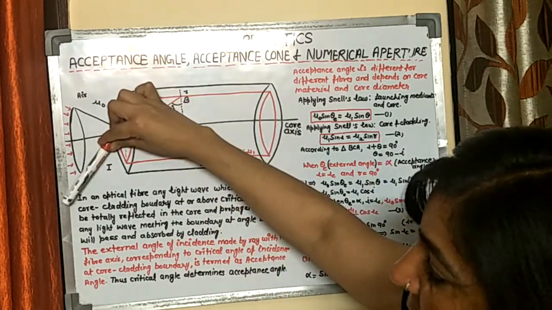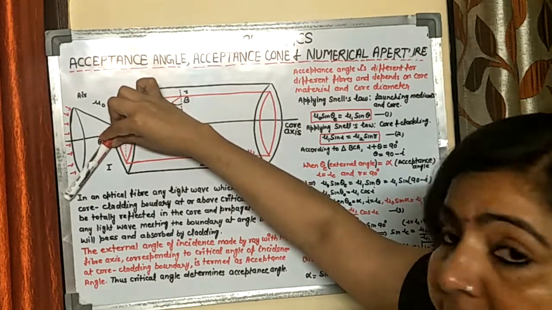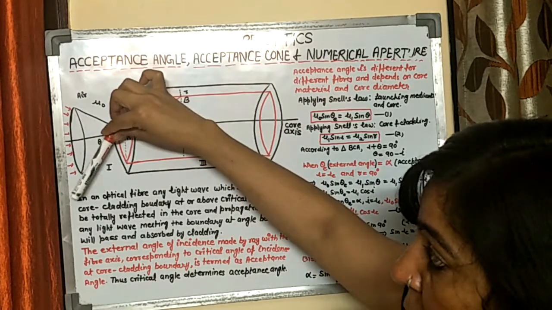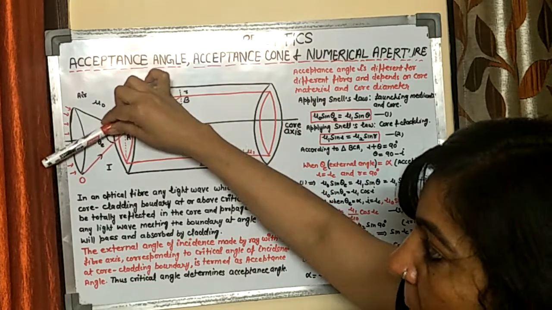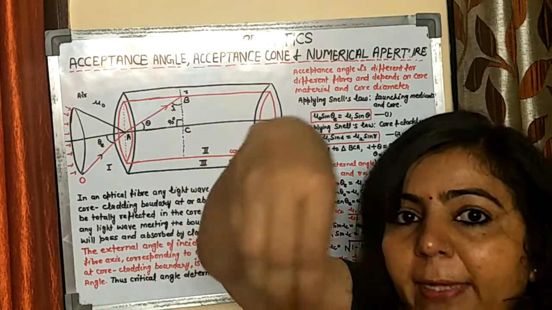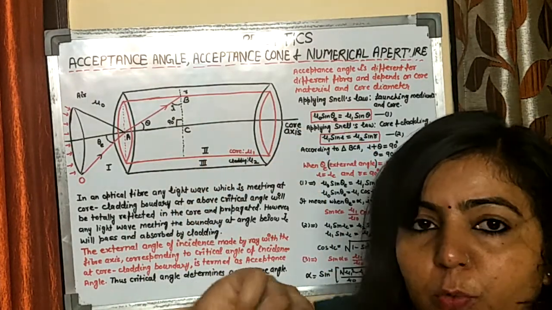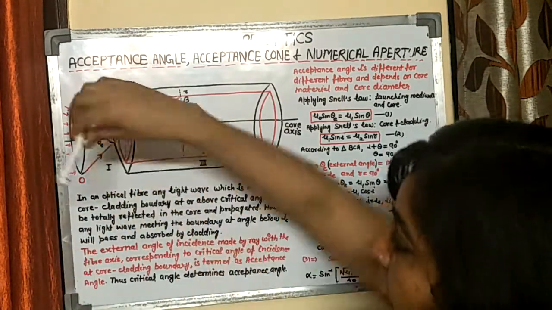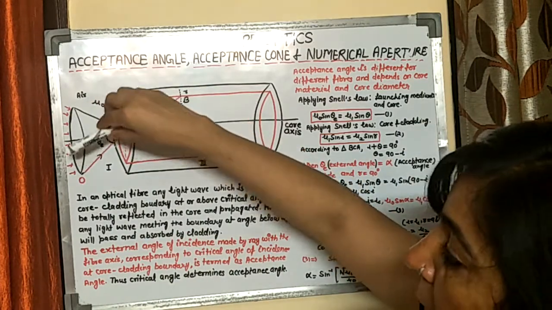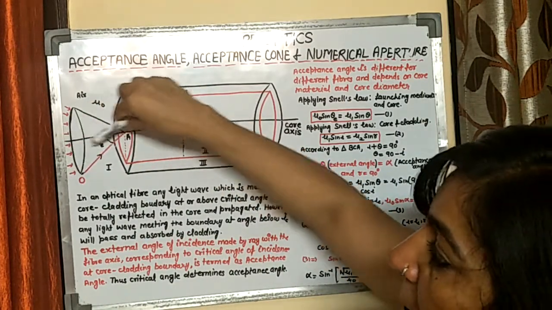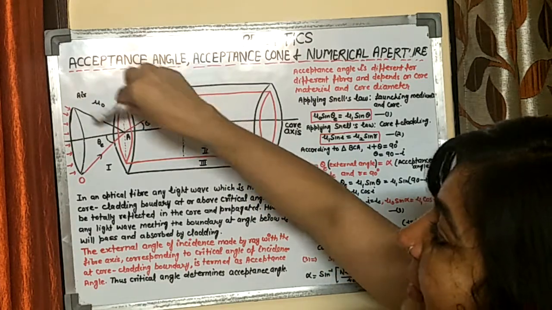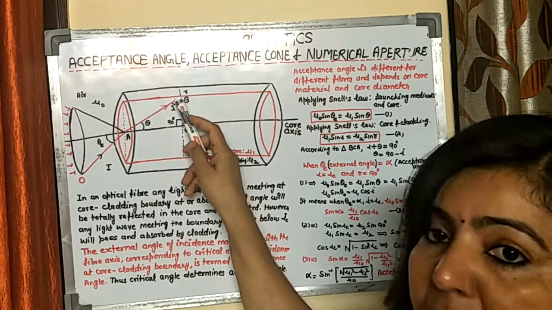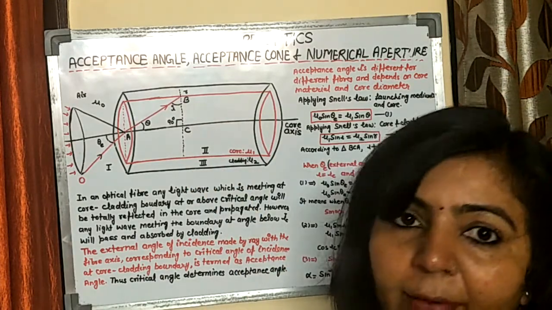If you rotate this light ray, which corresponds to the acceptance angle, about this fiber axis, you are going to get a cone. And all these light rays which are entering through this cone will make an angle over this core-cladding interface equal to or greater than the critical angle.